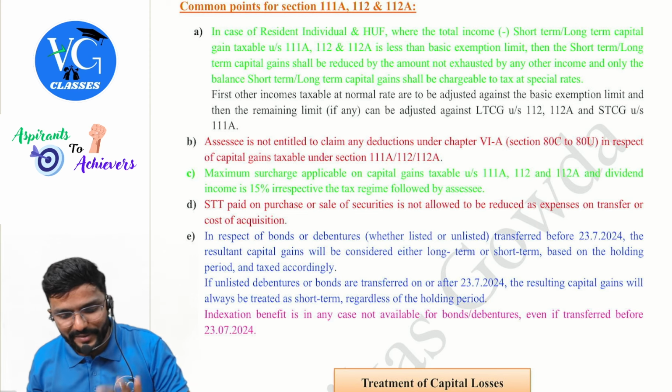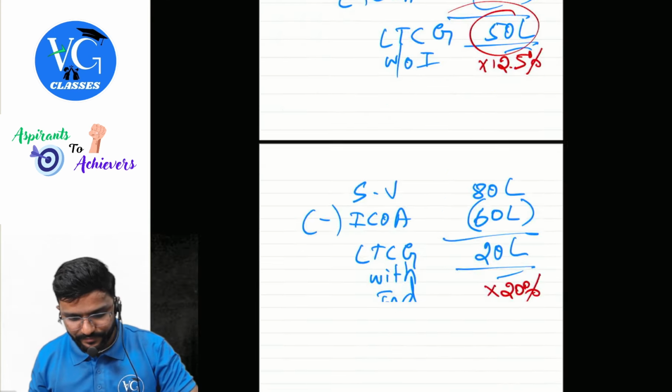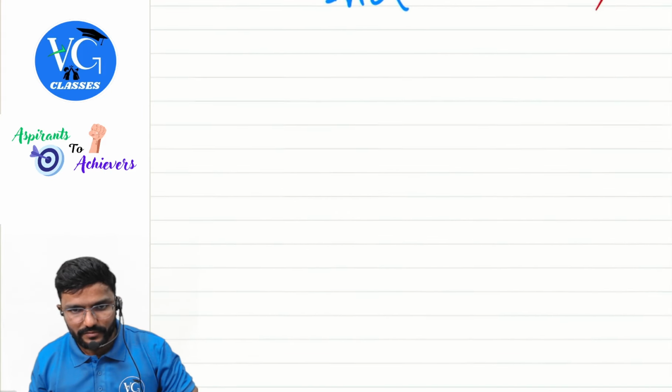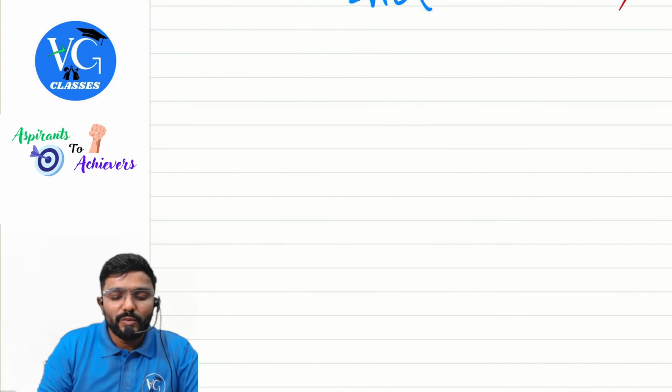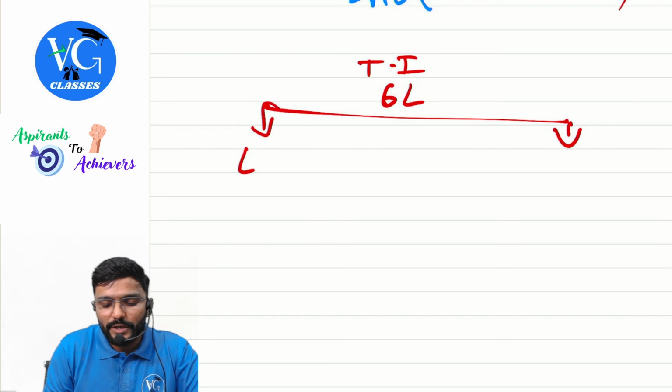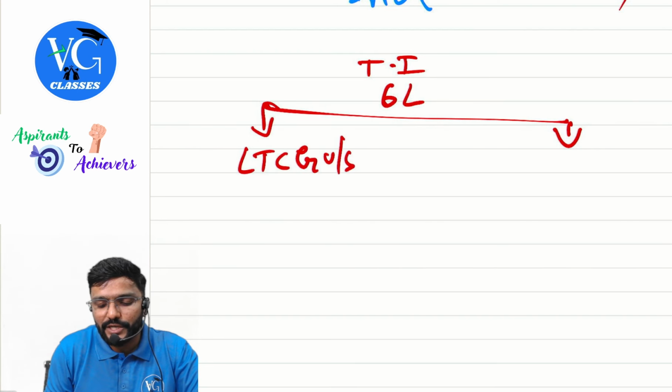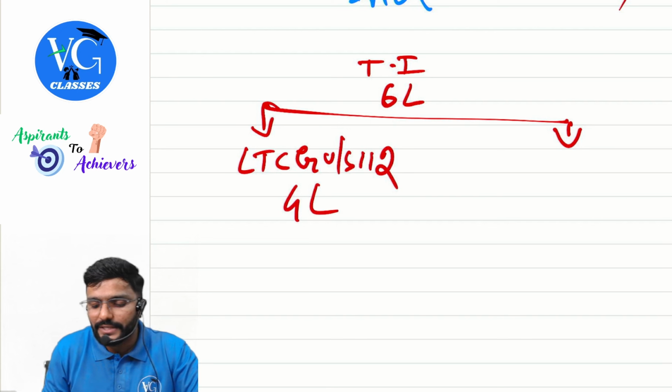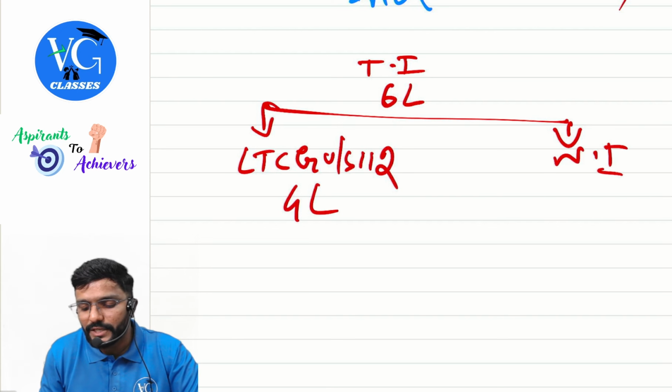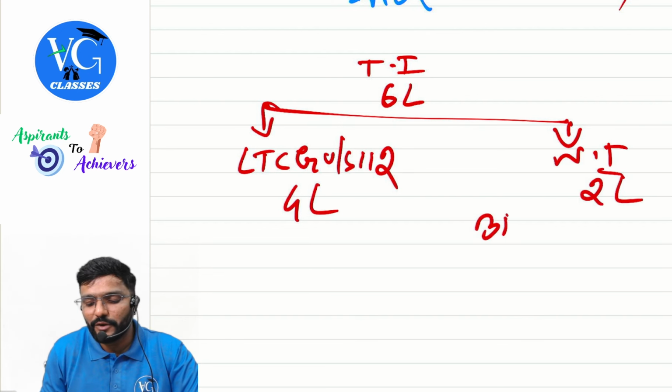Guys, listen here. Let me explain this with an example. Now assume I have a total income of 6 lakh. In that, long-term capital gain under section 112 is 4 lakhs, sir. Then normal income is 2 lakhs, sir. So assume I am following default regime.